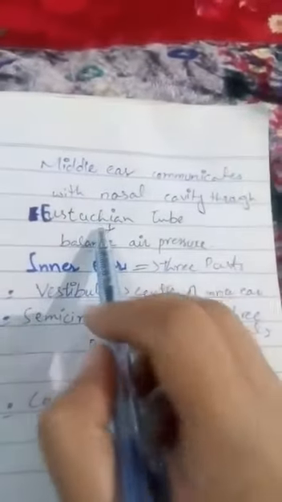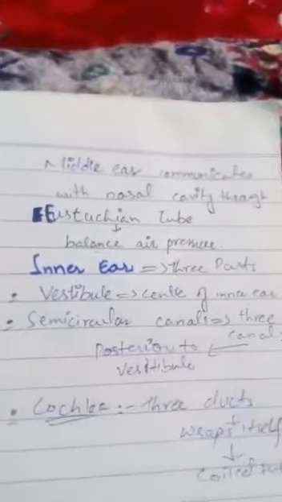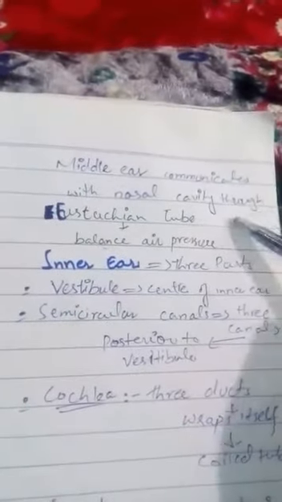The middle ear also communicates with the nasal cavity. This part of the middle ear communicates with the nasal cavity through a tube, and this tube is known as the eustachian tube. This tube also balances the air pressure inside and outside the ear. So this is an important tube present in the middle ear, the eustachian tube, and it connects the middle ear to the nasal cavity, so that it also balances the air pressure.